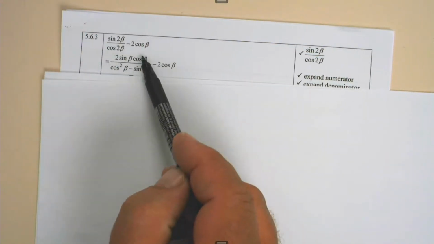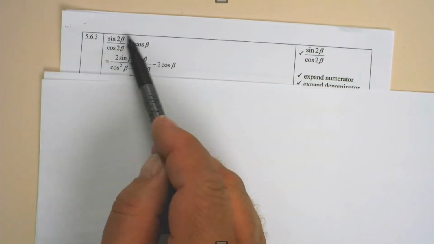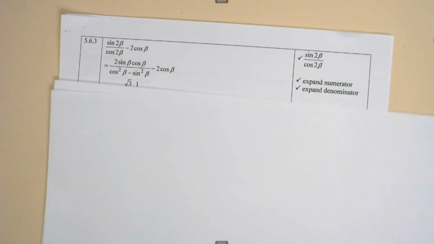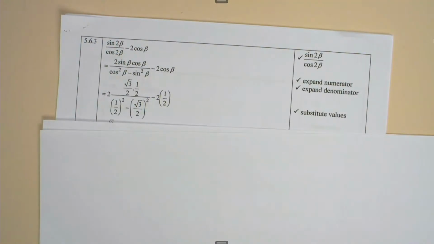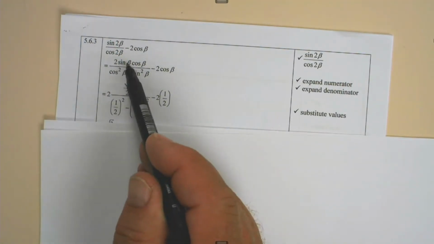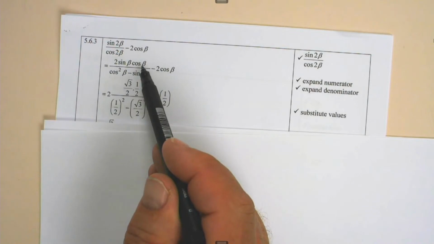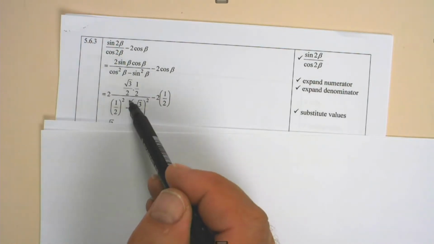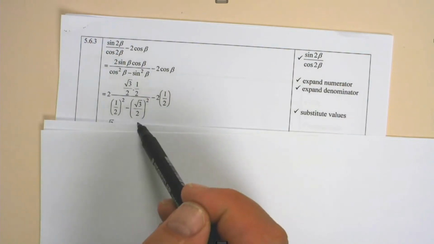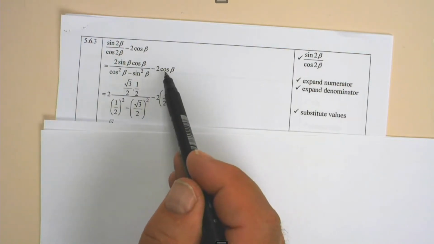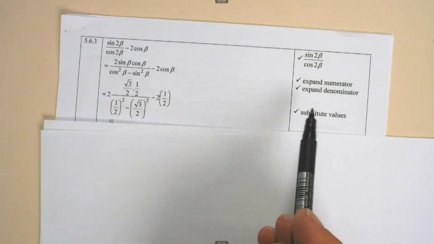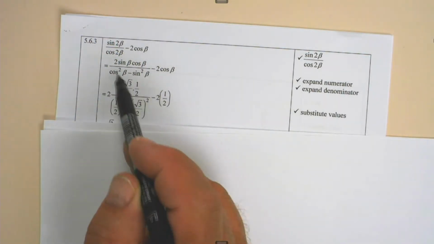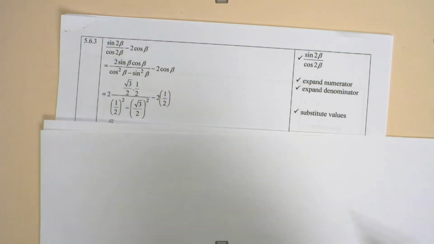So 1 mark for the numerator, the expansion of sine 2 beta, 1 mark for the expansion of the cos of 2 beta, and then 1 mark for substituting the values. Now the sine of beta is root 3 over 2, cos beta is a half. Now the cos squared beta is a half squared, sine squared beta is root 3 over 2 squared, minus 2, and the cos of beta is a half. So 1 mark is for the substitution of sine beta, cos squared beta, sine squared beta, and cos beta.